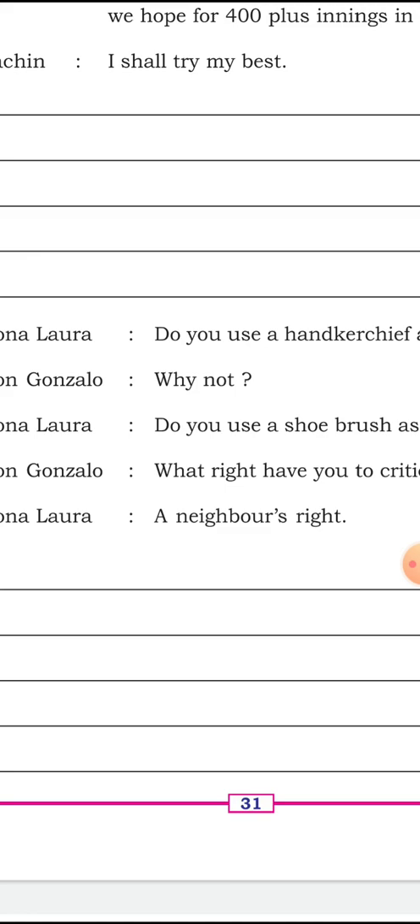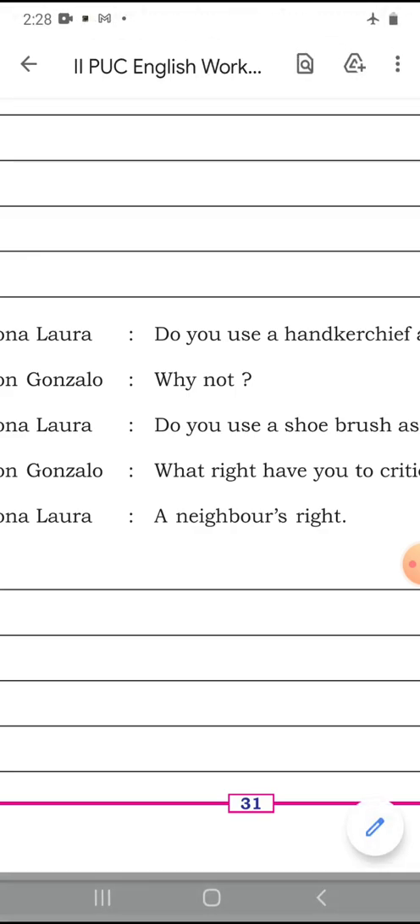Clear? Hope you have understood. Go through this page and the exercises and the change from direct to indirect, so that you will be happy when you come for the examination. Thank you, students. Thank you, one and all.